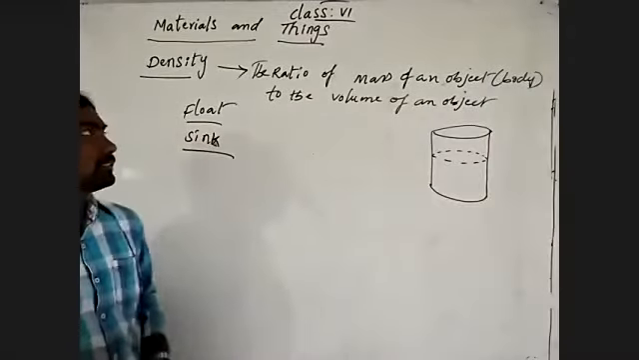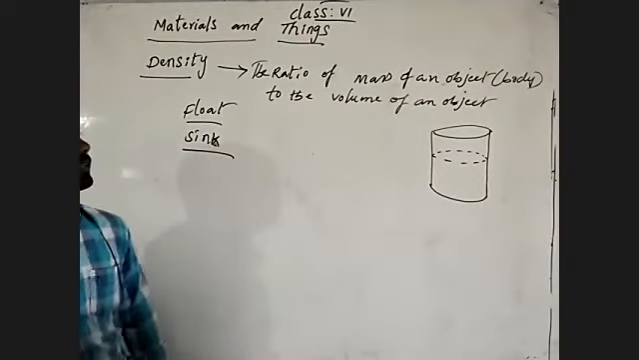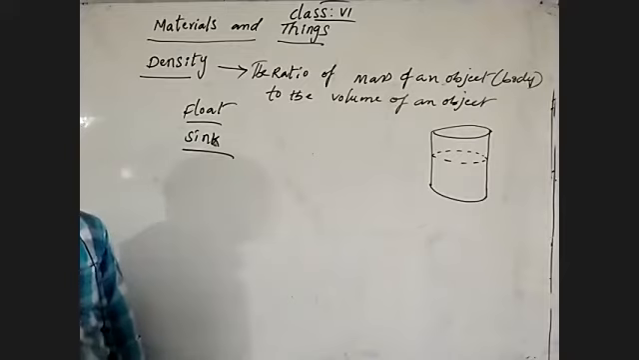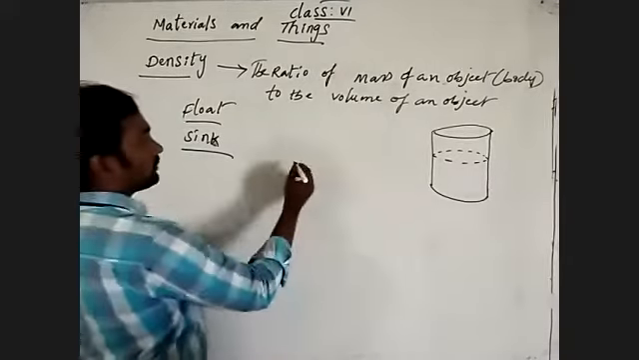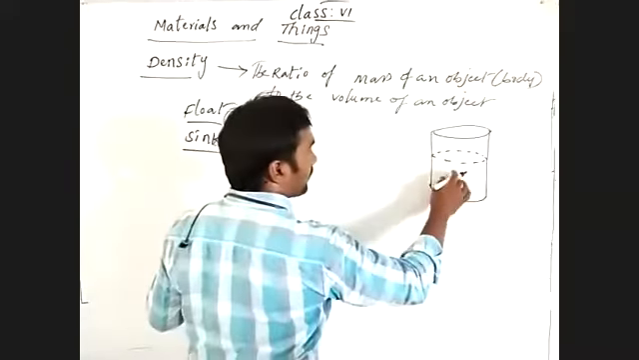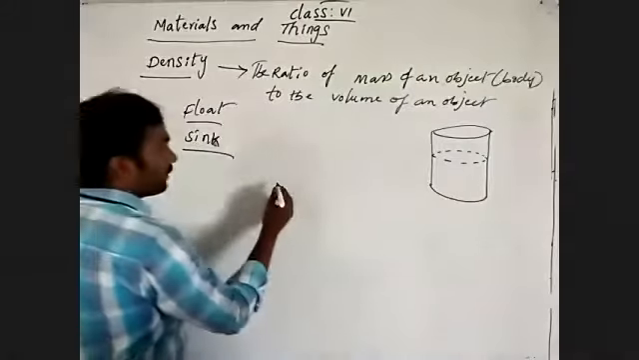Density in water is the ratio of the mass of an object to the volume of an object. Means what we can say, see, this is the same experiment we are observing.